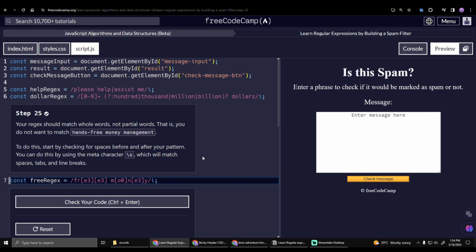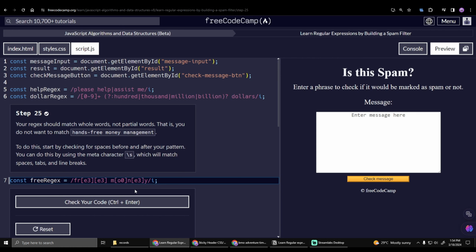Your regex should match whole words, not partial words. That is, you do not want to match hands-free money management. To do this, start by checking for spaces before and after your pattern. So our pattern would be this one, the regular expression itself, and then it says before.